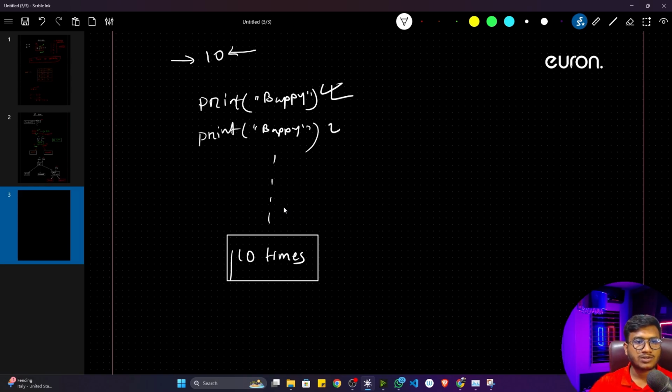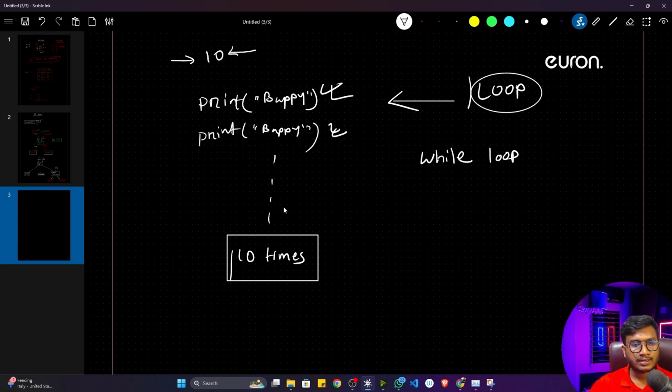But this approach is called a manual approach. Although I repeated this task, it's a manual approach. We can automate this task with the help of loops. There are two kinds of loops, as I already told you: one is the while loop, and the other is the for loop inside Python. We'll be discussing both of them one by one.